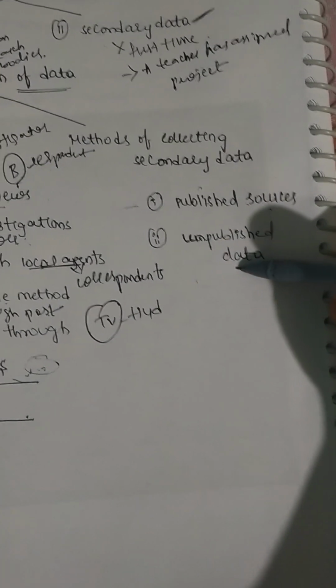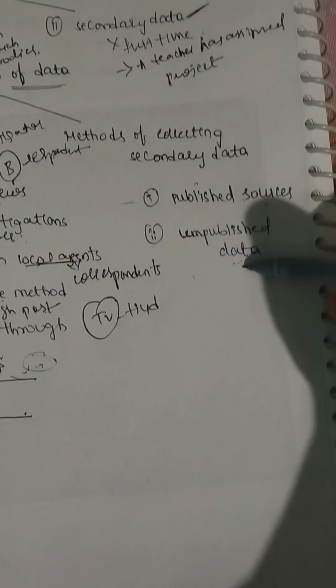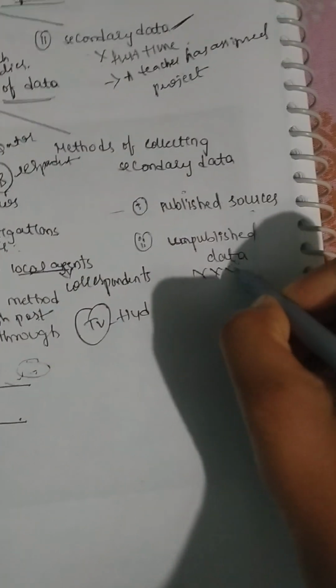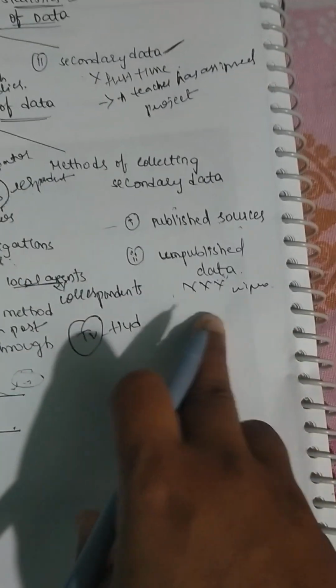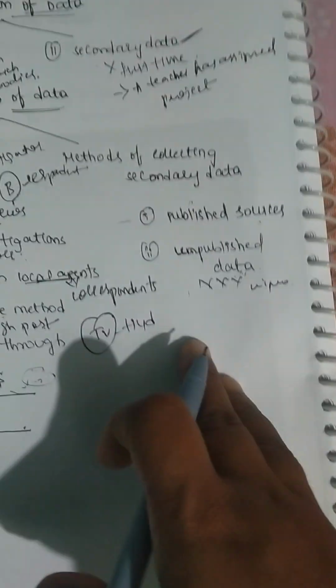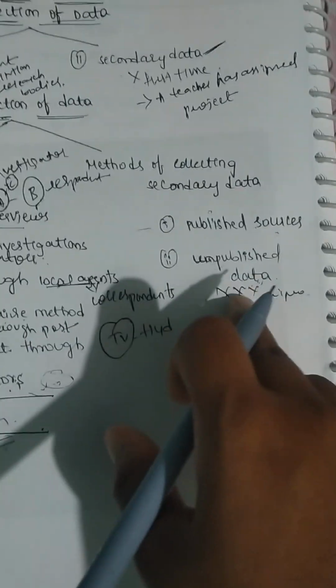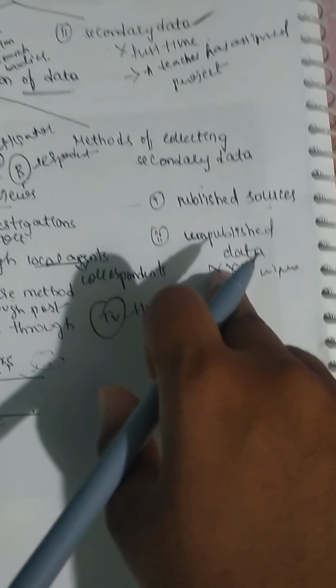Unpublished data means data which will not be published. Take some statistical information of a company like Wipro or Cognizant, whatever the company may be. They will not publish sensitive or confidential information; that comes under unpublished data.